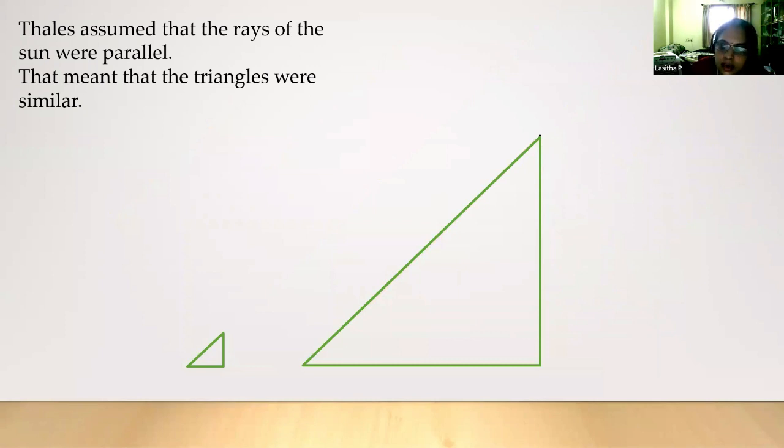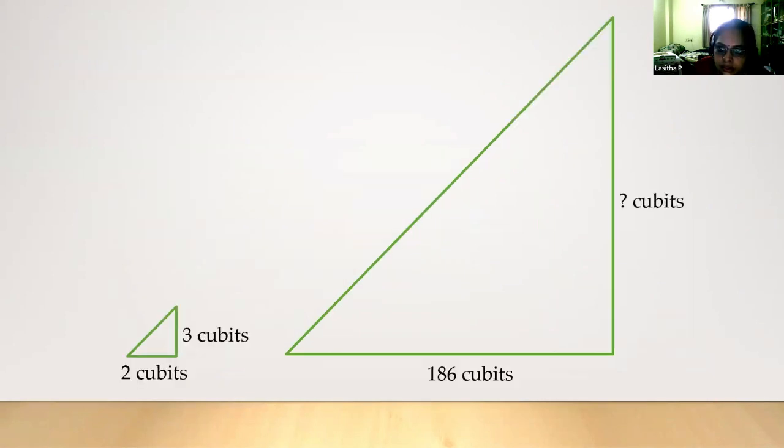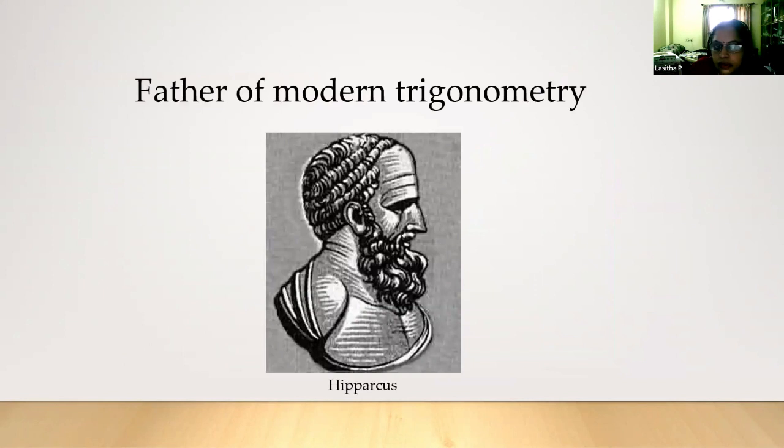If triangles are similar, their sides are proportional. We are getting one more chance to brush up all these ideas, so in that way we can bring those ideas in. This similarity idea is very important before we start the trigonometry session, because most of the identities we are proving using this. And of course we can talk about the father of modern trigonometry, etc.